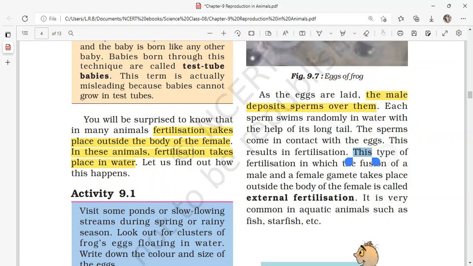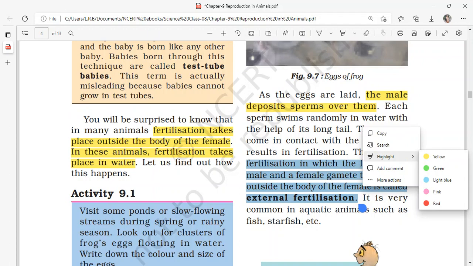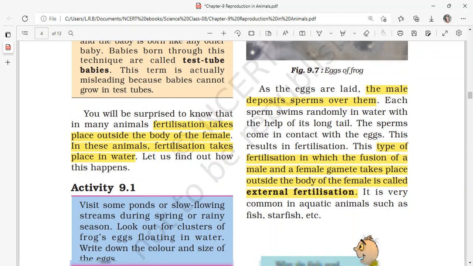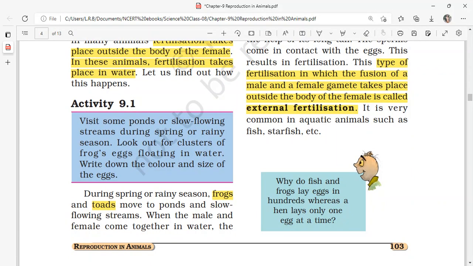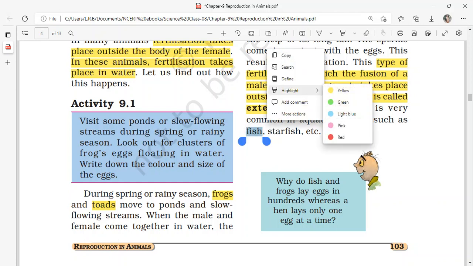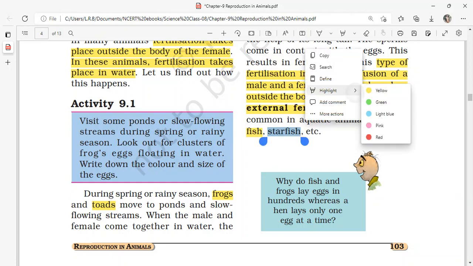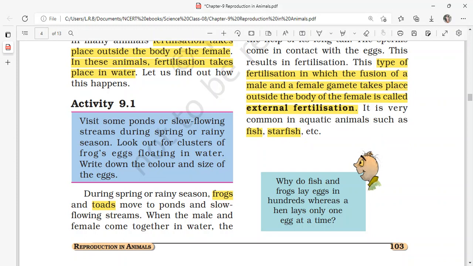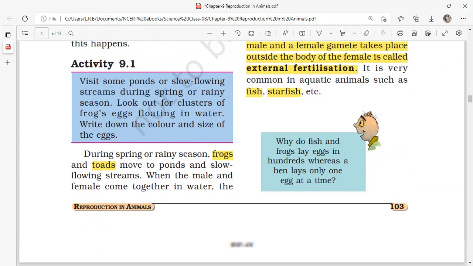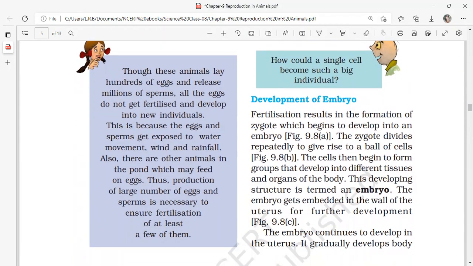So the type of fertilization where the gametes fuse outside the body, in the natural environment, is called external fertilization. You can simplify the definition in this manner. It is very common in aquatic animals such as fish and starfish. You can give good examples like fish, starfish, and, just mentioned above, frogs and toads, etc. Okay, so let us move to the next page.